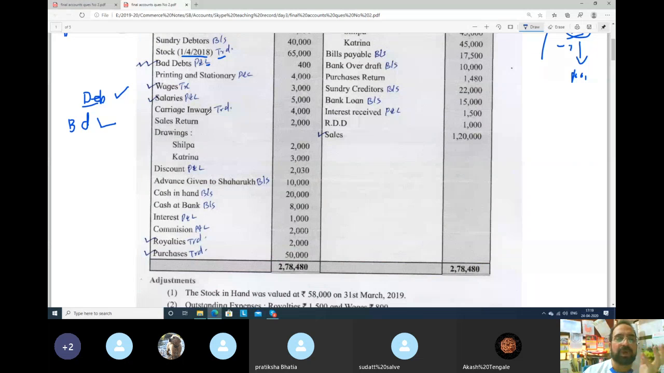Carriage inward means when you are buying goods, when you bought goods and you are paying some expenses for transportation to bring the goods to your factory. So they are called carriage inward. So it will go to trading account.